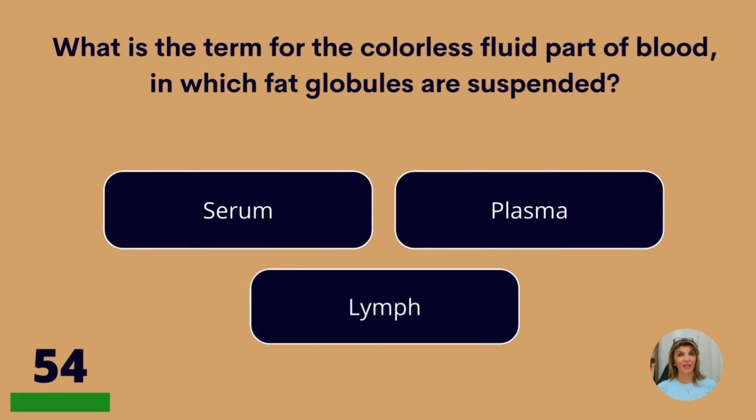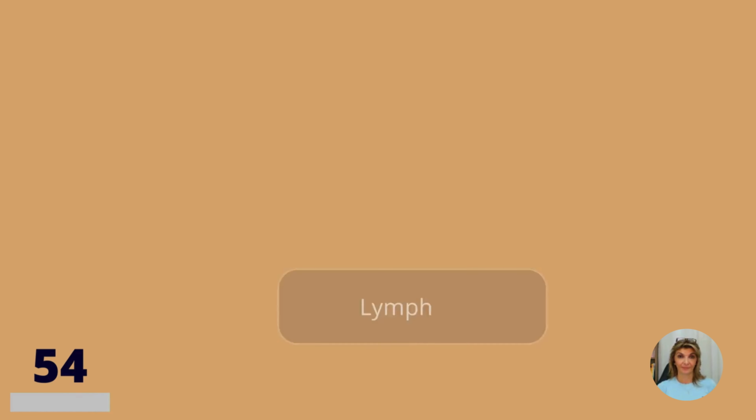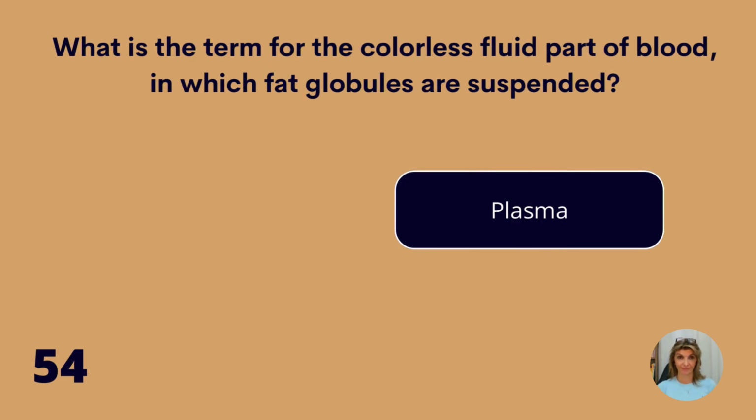What is the term for the colorless fluid part of blood in which fat globules are suspended? Serum, plasma, or lymph? Plasma.